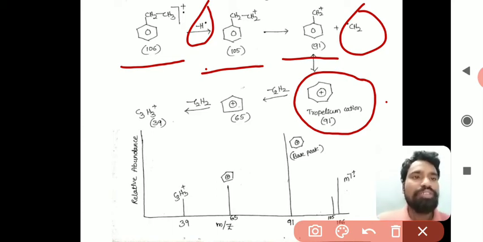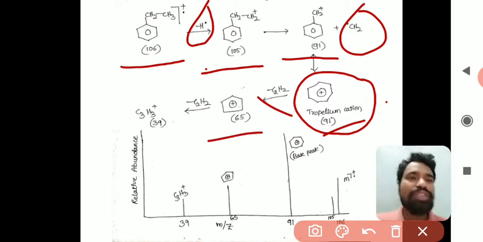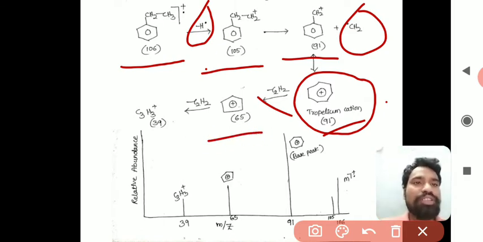The m/z value is 91. By losing C2H2, this forms C5H5+, the cyclopentadienyl cation, with m/z value 65, and then by losing C2H2 it forms C3H3+, with m/z value 39.